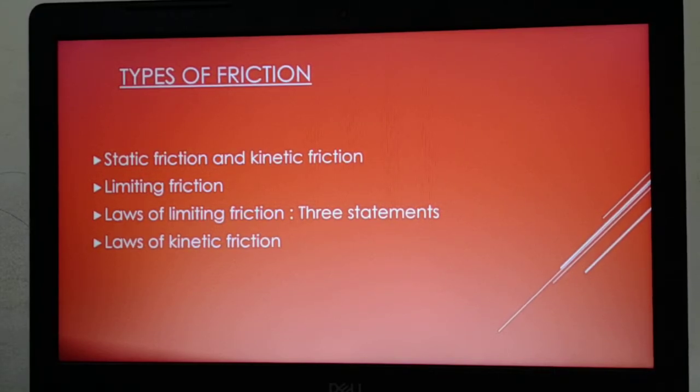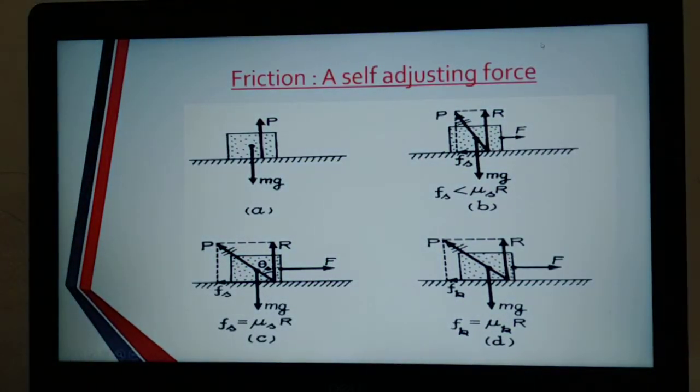Already we have said these things. And for the given surfaces, limiting frictional force is directly proportional to the normal reaction R. Fs is directly proportional to R, and Fs is equal to mu s into R, where mu s is known as the coefficient of limiting friction.